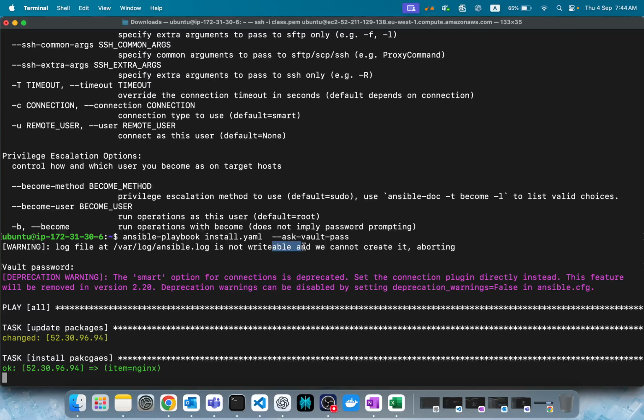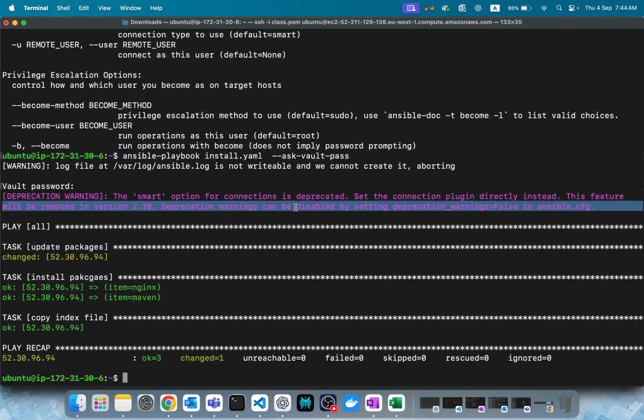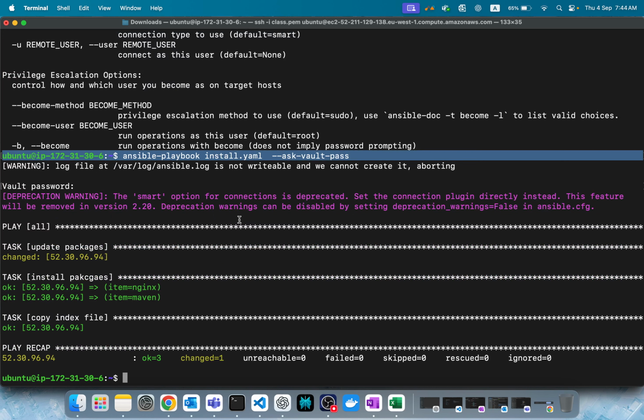This is what you have to do when your playbook is encrypted. Then it will ask for a password. Then you are able to execute it. Got it?